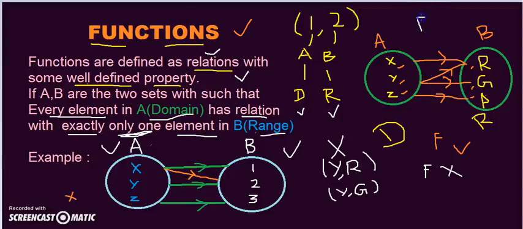Yes, because every element of the domain is associated with an element from the range. So it is a relation, but it is not a function, because there are two links from the same element Y of the domain. So this is about functions.